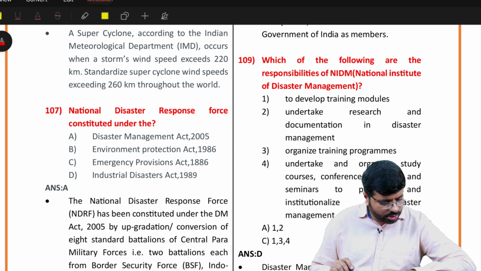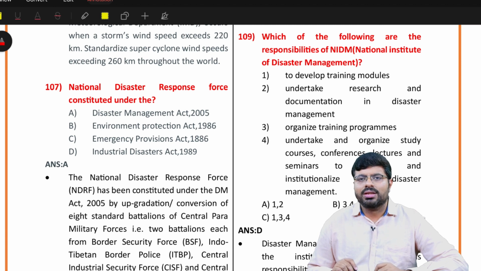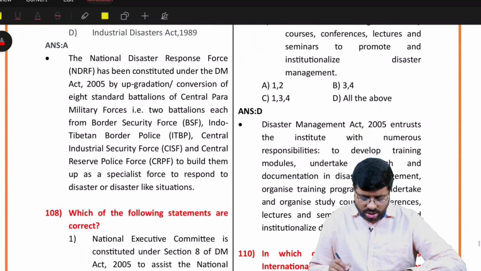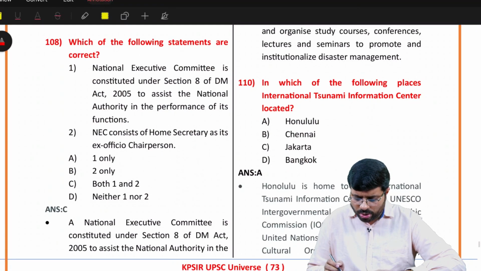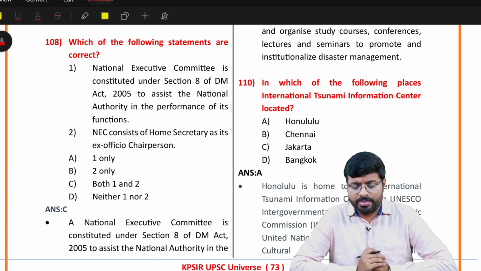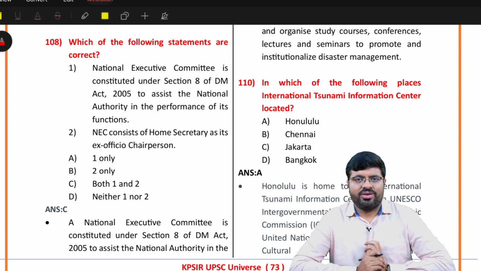Then some of the other questions about disaster management, if you see, are very straightforward. You can see the National Disaster Response Force comes under the Disaster Management Act 2005. That is a very easy question. Then 108, you will see these are all disaster management questions which are more or less factual. You can go and check the answers. I hope you came to know some basic ideas of how to get the answers right in geography: identifying the knowledge which you have, avoiding blunders, and getting to know the climatic part which you can apply on the answer and get it right. So with this, we'll end this session. Thank you for watching.